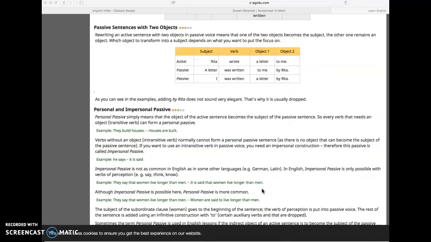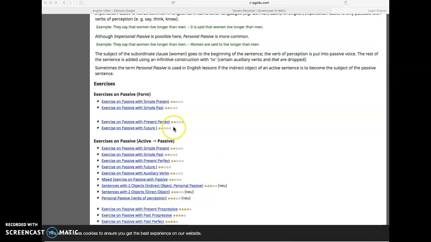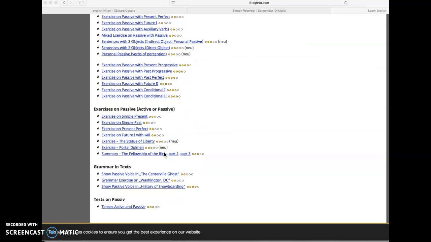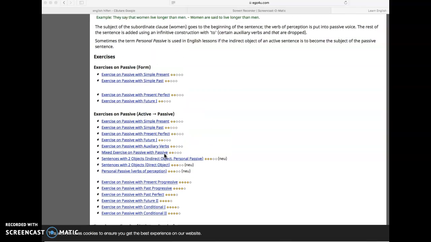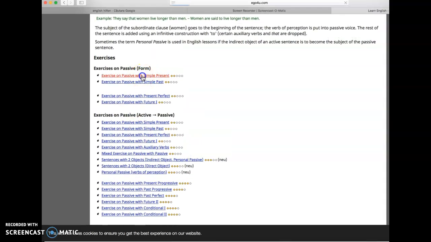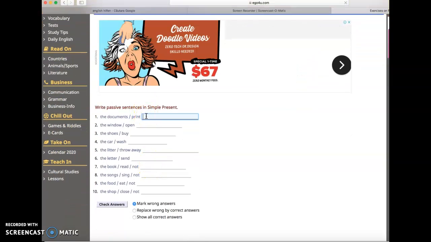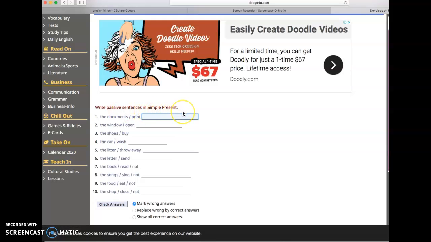So, aici aveți exercises on passive, on form, cum se formează, și exercises on passive, active, passive. So, haideți să încercăm exercises on passive with simple present. Veți merge prin toate exercițiile pentru a vă antrena. Exemplu, write passive sentences in simple present. Cum facem noi aici? The documents print. Aici v-a spus autorul că folosim prezentul simplu. Documentele sunt printate. Cum vom spune?